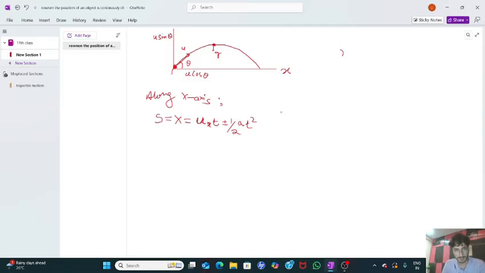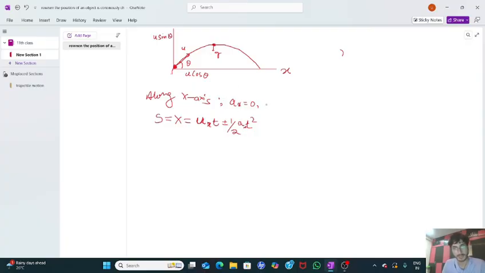Along the x-axis, obviously zero. Why? Because there is no force. That is why the acceleration along the x-axis is zero. This is a very important point here: along the x-axis, the acceleration due to gravity is zero because there is no force. Force is acting only downward, on the vertical line.